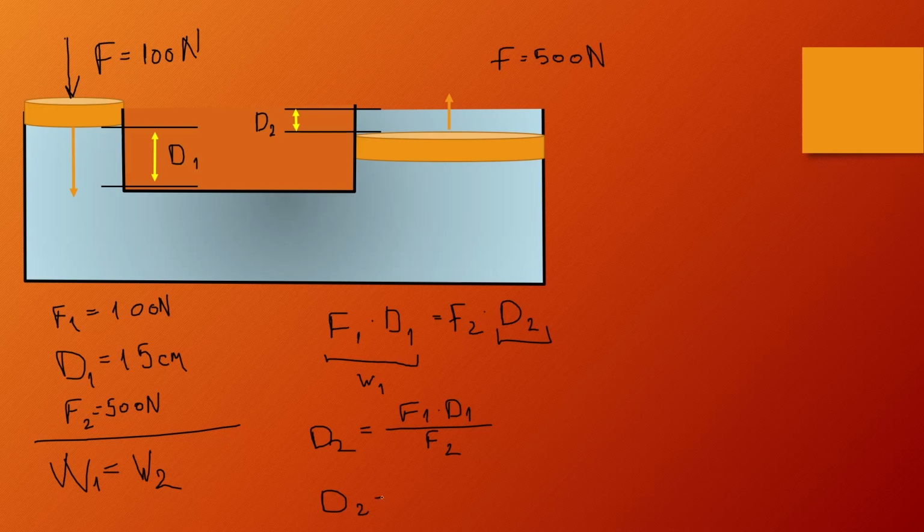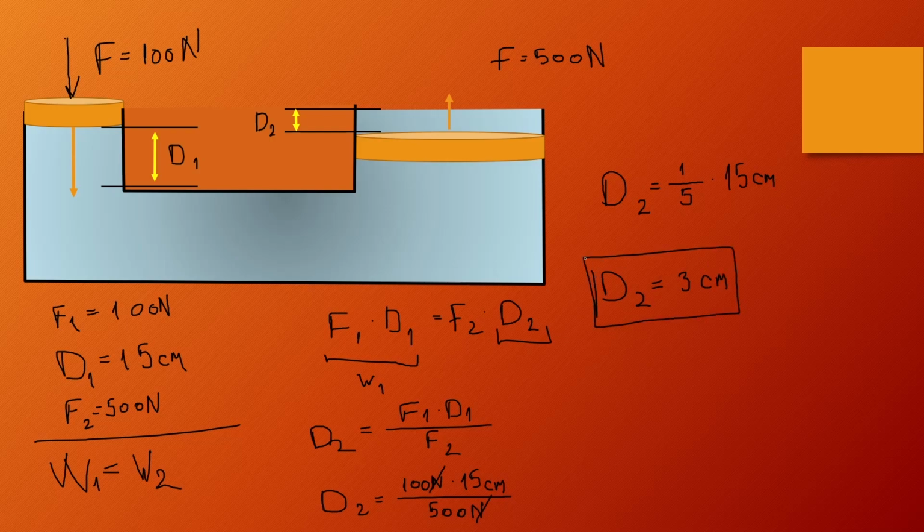What we get is 100 newtons times D1, which is 15 centimeters, divided by 500 newtons. So D2 is equal to, we can cancel newtons, 1 divided by 5 times 15 centimeters. 15 centimeters divided by 5 is 3. And we get 3 centimeters using the equation for work.